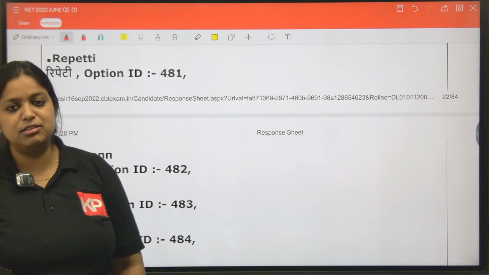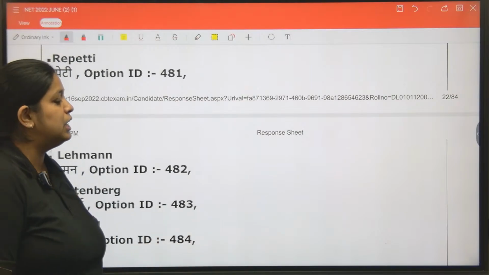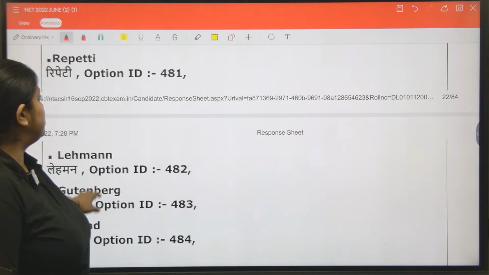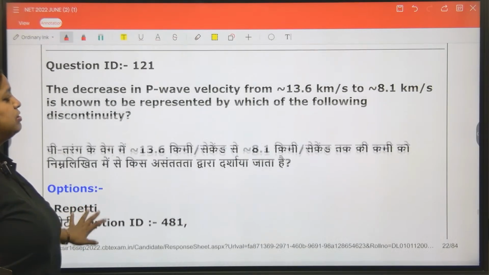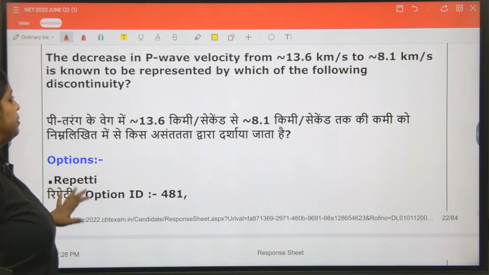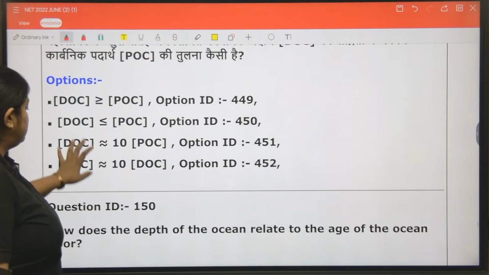Gutenberg, that is the discontinuity between the mantle and the outer core. So where the solid to liquid transition happens, velocity changes from 13.6 km per second to 8.1 km per second. P wave velocity variation. Velocity of S wave becomes 0.